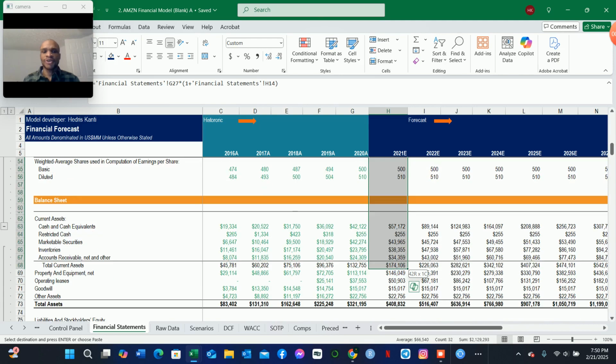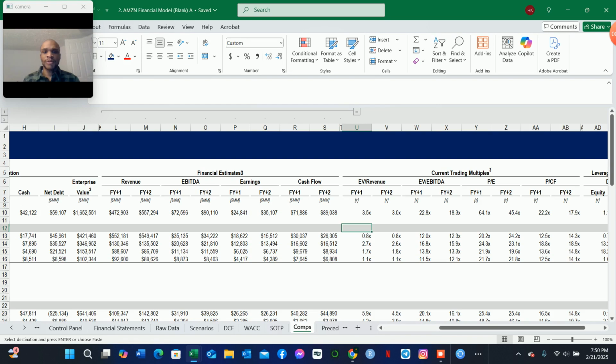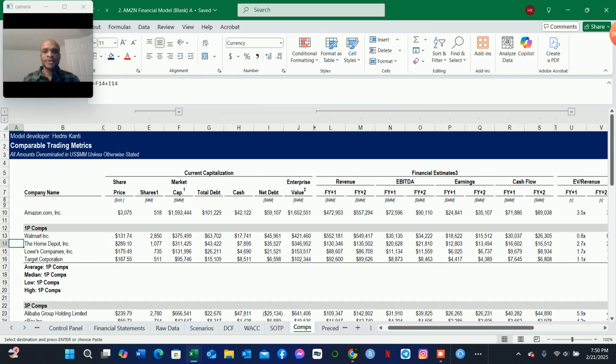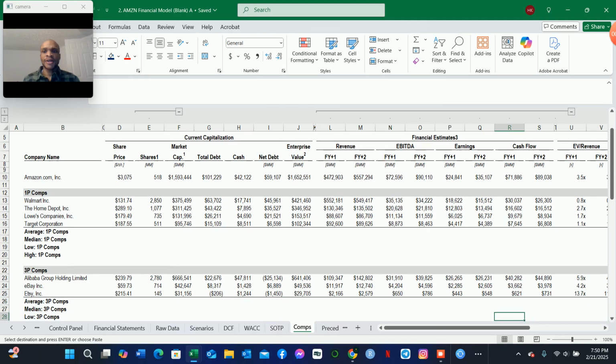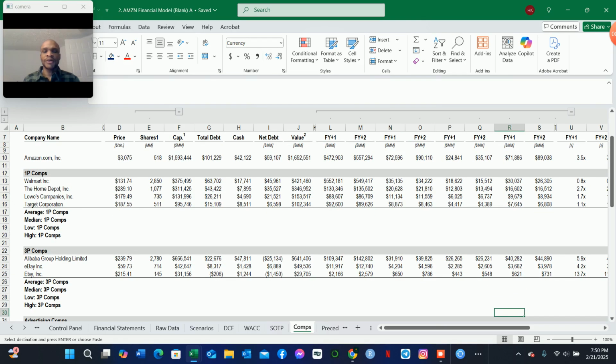So if we switch back to our comps tab, we will be able to perform some of the parts analysis based on what we are talking about here. It could be very applicable for the enterprise value to revenue for all of these companies that are competitors to Amazon in those various industries.